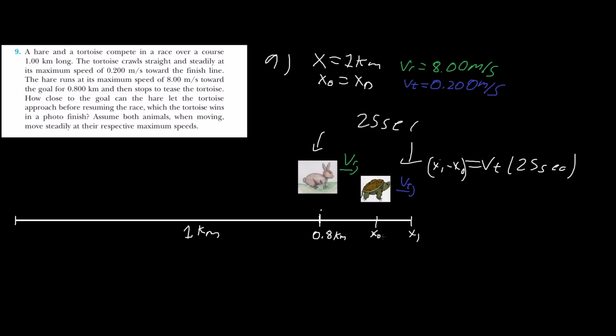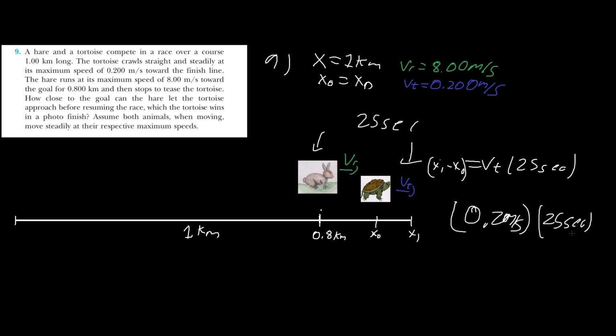Do you guys see what I did there? Actually, yes, this is right. So let's solve this. Let's put 0.2 meters per second, the velocity, and the time, which is 25 seconds.